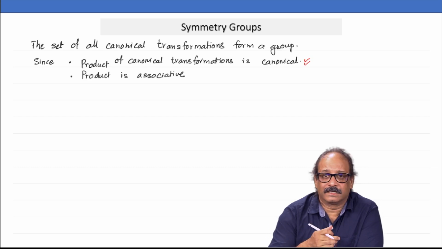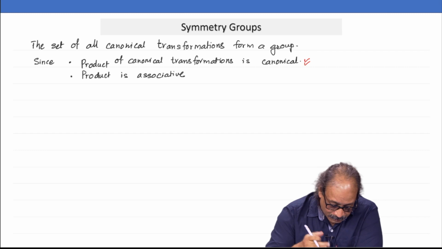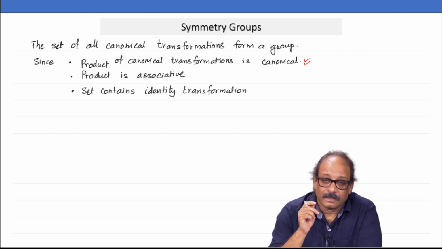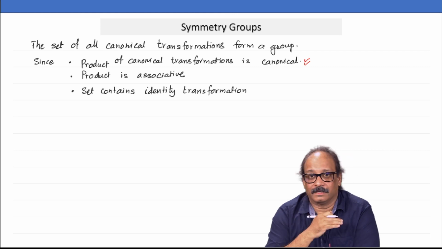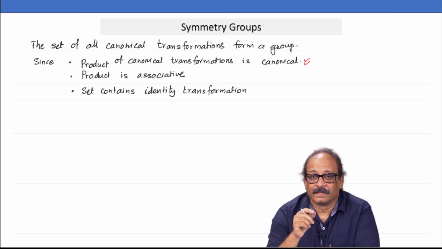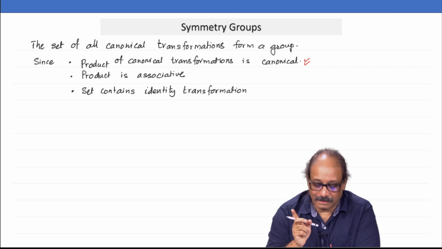What about associativity? Oh yes, it is associative, and we have already seen the identity transformation. Remember, in the first lecture of the last week when we talked about generators, the second variety of generators, which is a function of old coordinates and new momenta, generates the identity transformation.